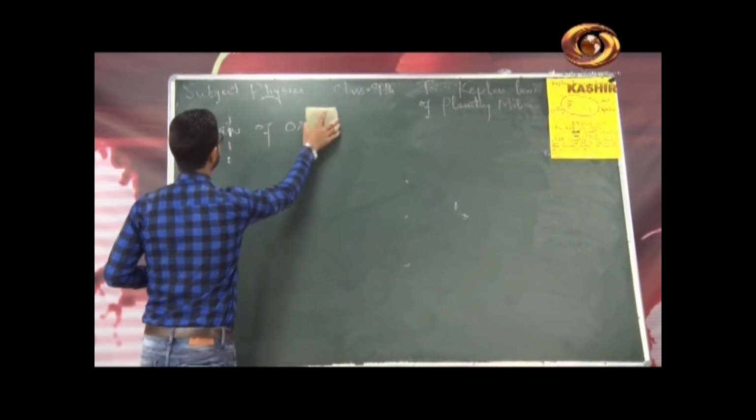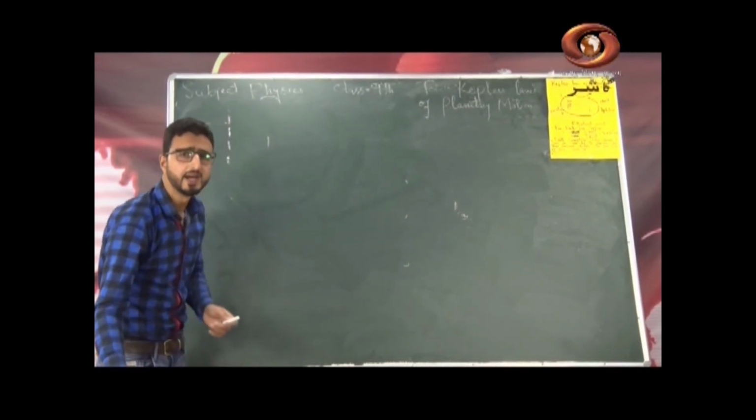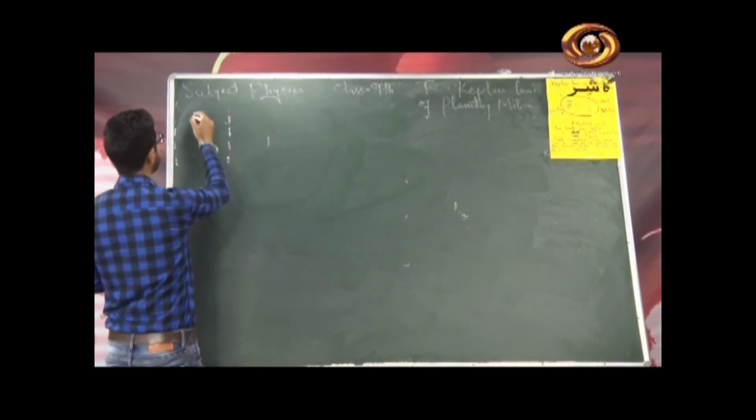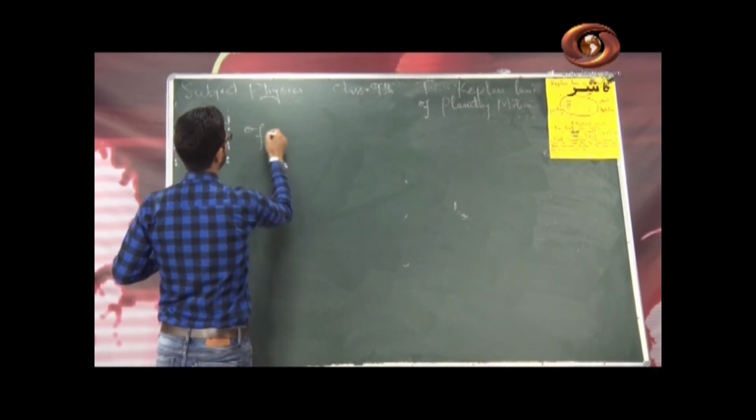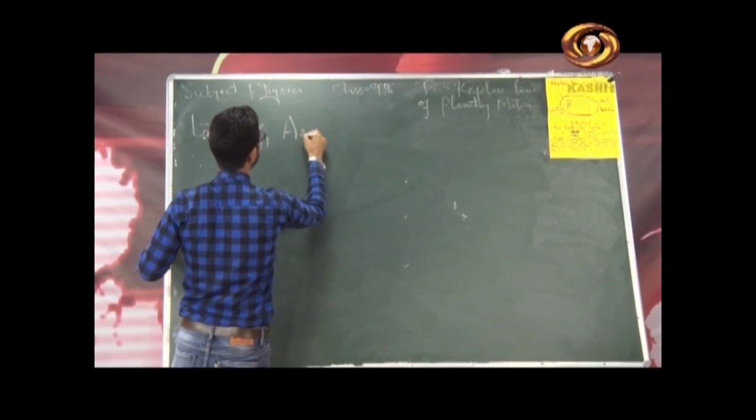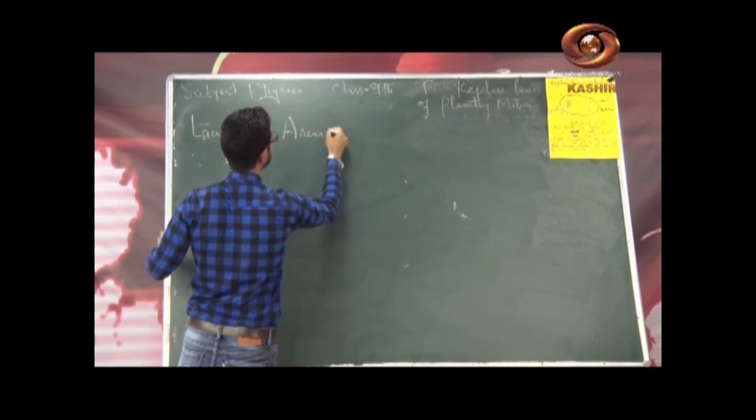Now let us discuss Kepler's second law, that is called the law of areas. So let me write here Kepler's second law or law of areas. We also call it the areal rule, right?